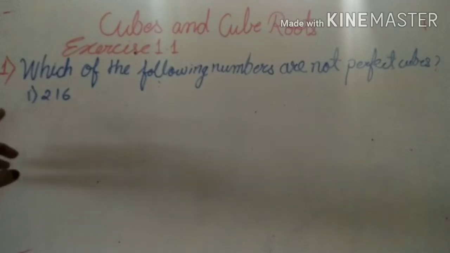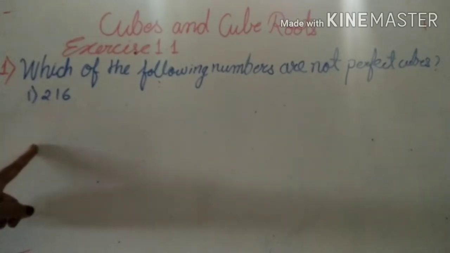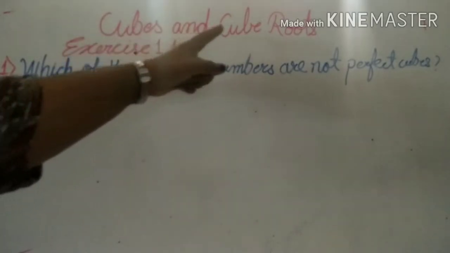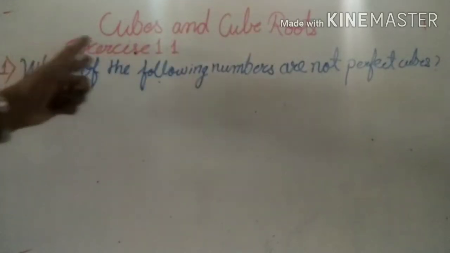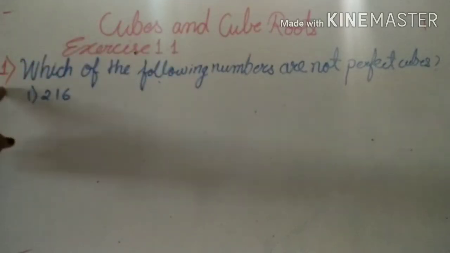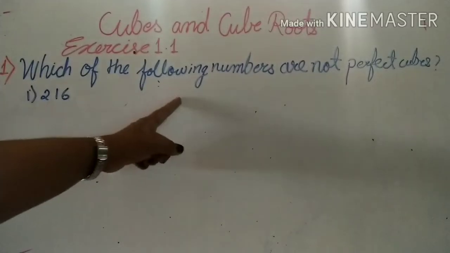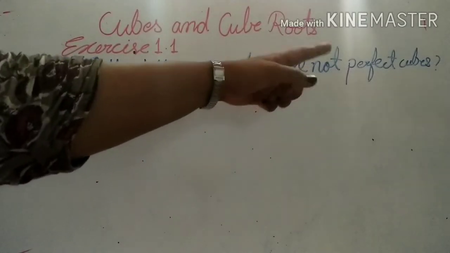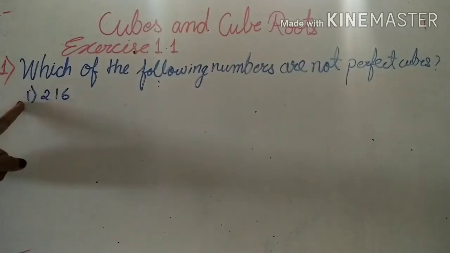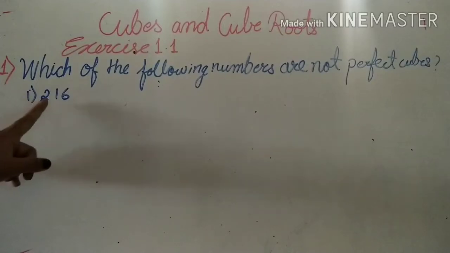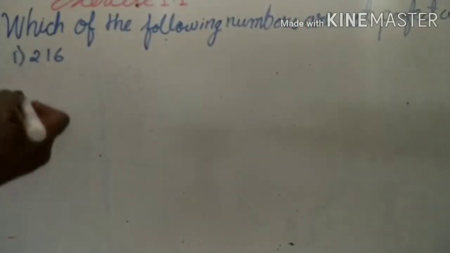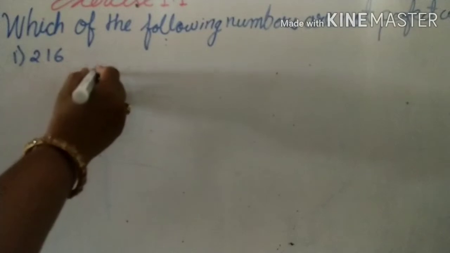Hello children, now we shall learn the lesson Cubes and Cube Roots. Exercise 1.1. First one, which of the following numbers are not perfect cubes? So first question they have given 216. We use the prime factorization method.